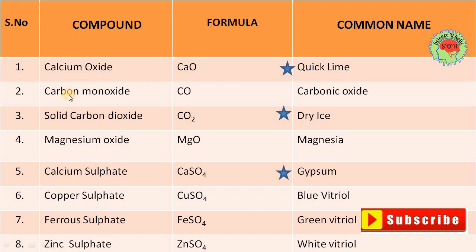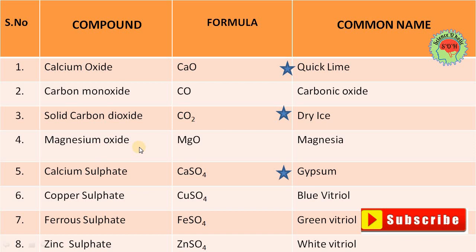Question number 2, carbon monoxide, CO. Mono means a single oxygen with the carbon. So it's CO and the common name is carbonic oxide. It is very important. Third, solid carbon dioxide. Now this is very common, CO2. Carbon dioxide, di means 2 oxygens present with carbon, so it's CO2 and the common name is dry ice.